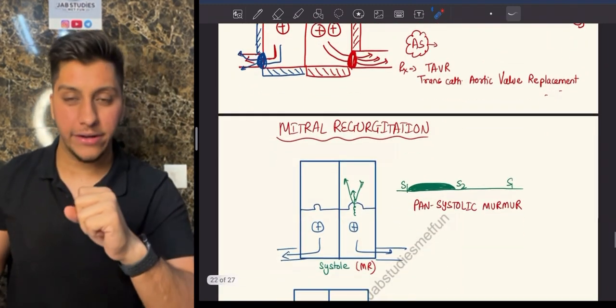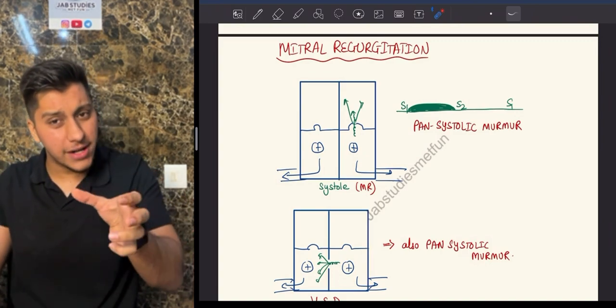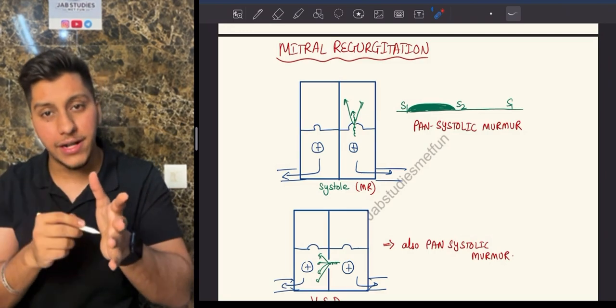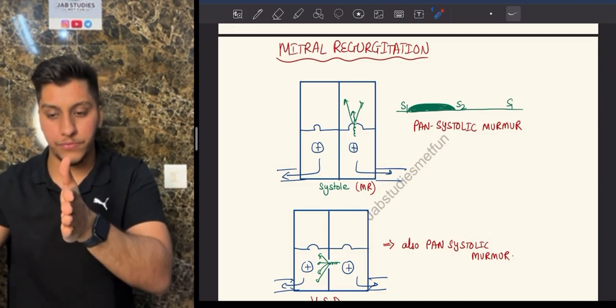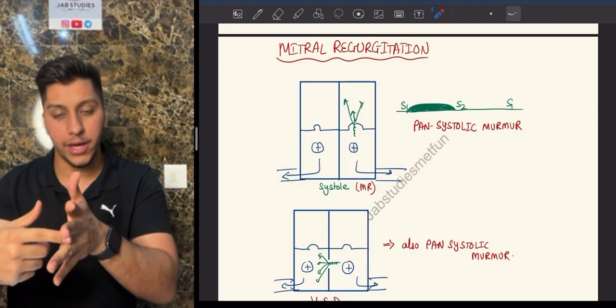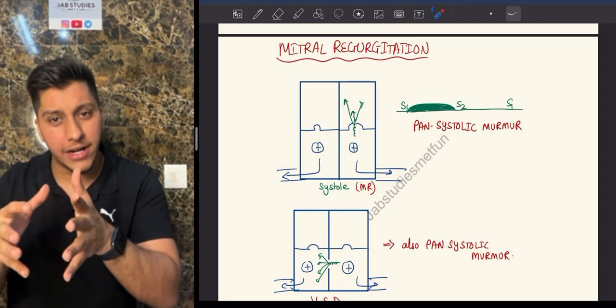Let's talk about mitral regurgitation. Now I want you to remember, mitral regurgitation also happens when the ventricles are contracting, and then the blood is only going up. So remember, in case of ventricular septal defect also, this is the septum, here the left ventricle and the right ventricle. If there is a gap over here, then the blood will go because of pressure. How is the pressure happening? When the ventricle is contracting.